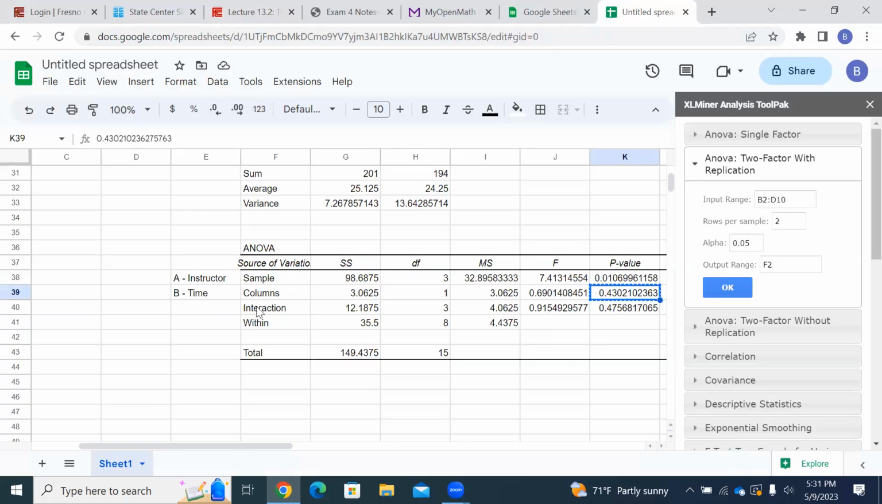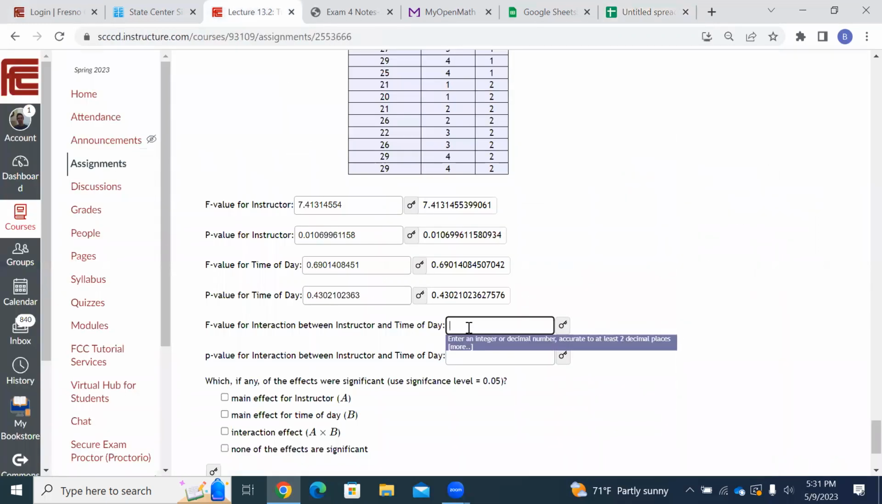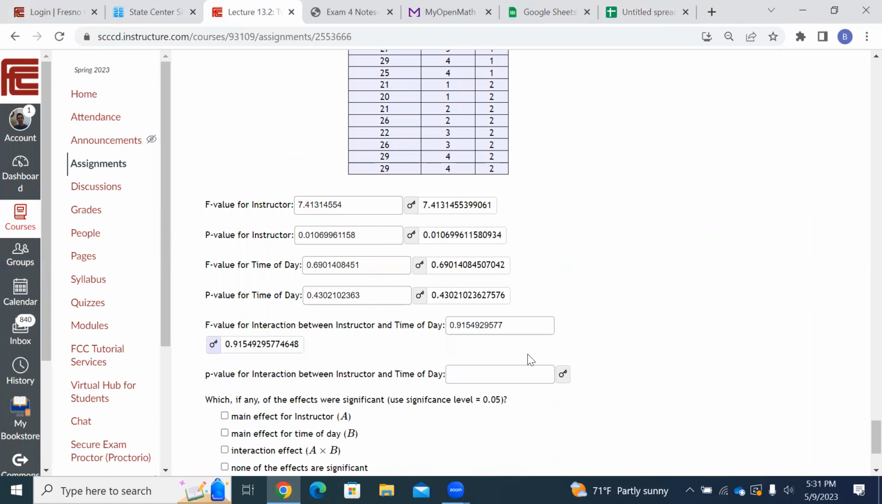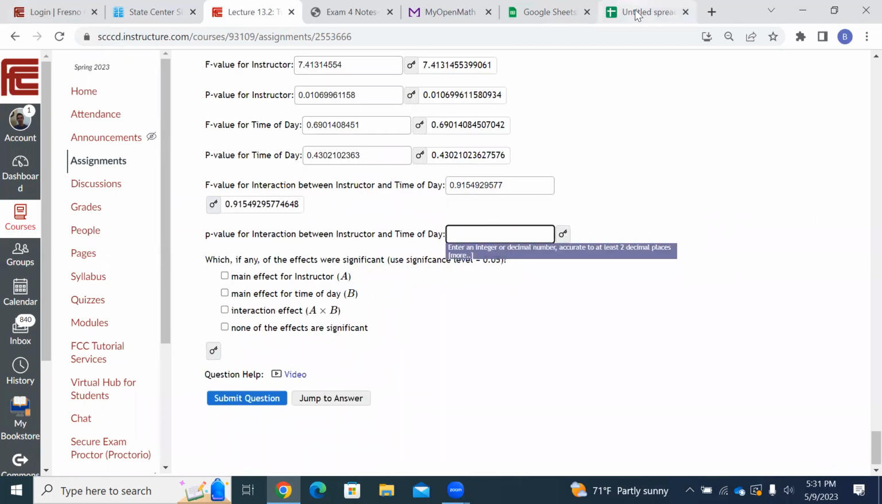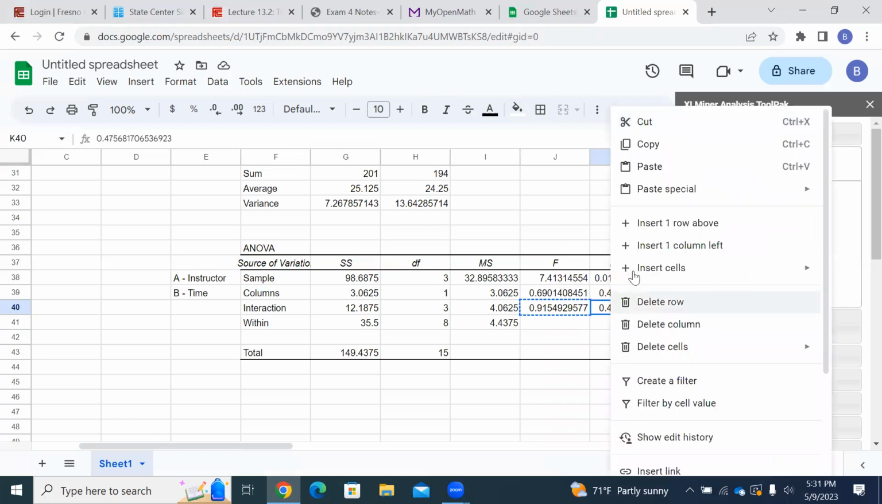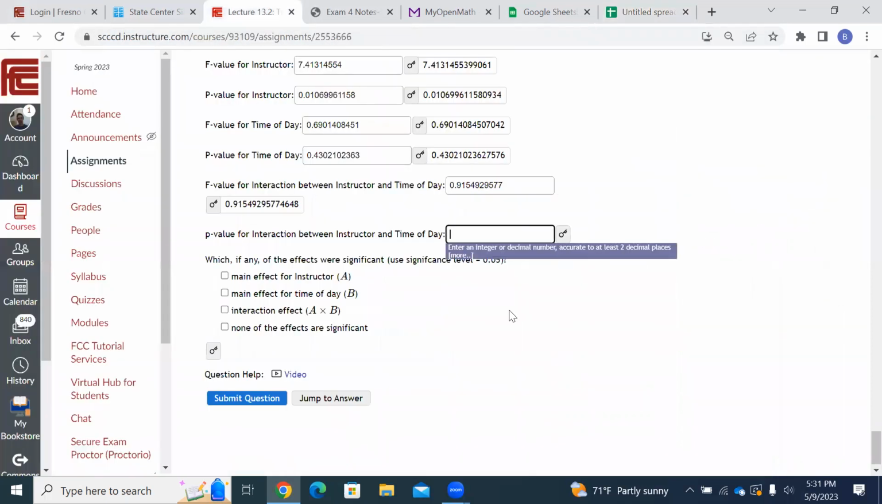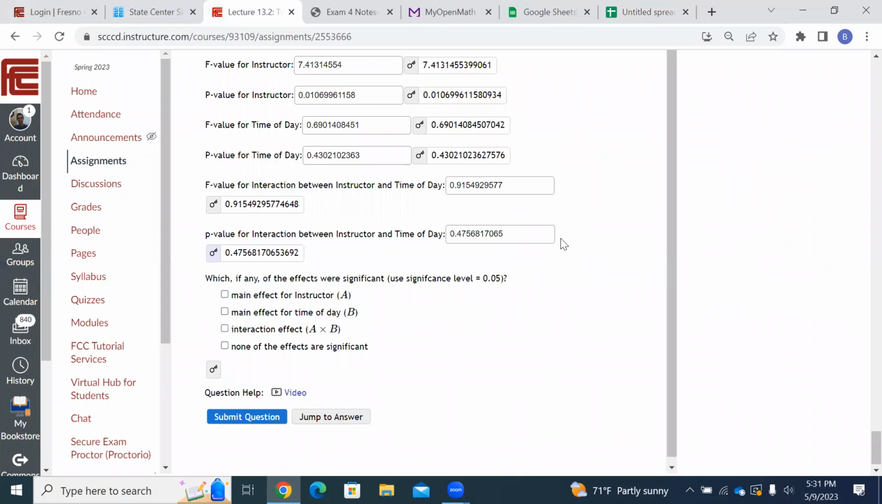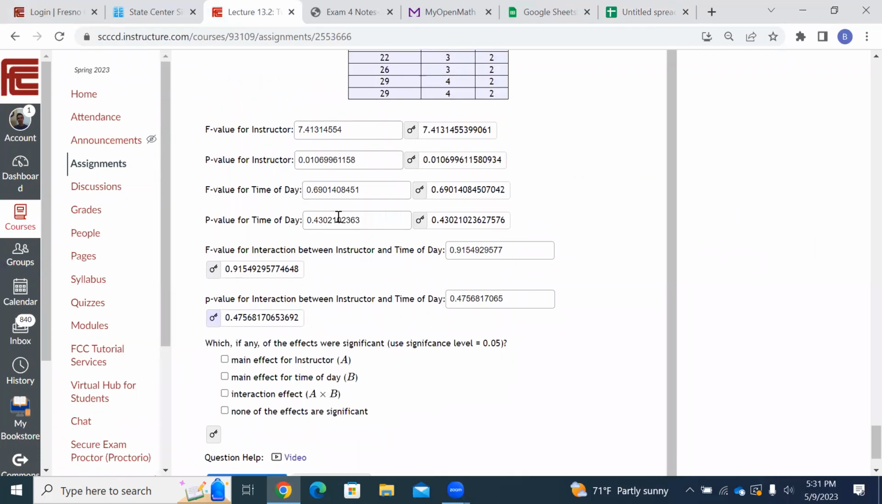So that's interaction, see right here, interaction, F value, right click, copy, come over here, paste, so that's right, yep. So I have the answers right here, it's helpful to check. And then there, P value for the interaction, right click, copy, come back over, paste, let's see if it's right, yes. Okay, so we got all those values correct.